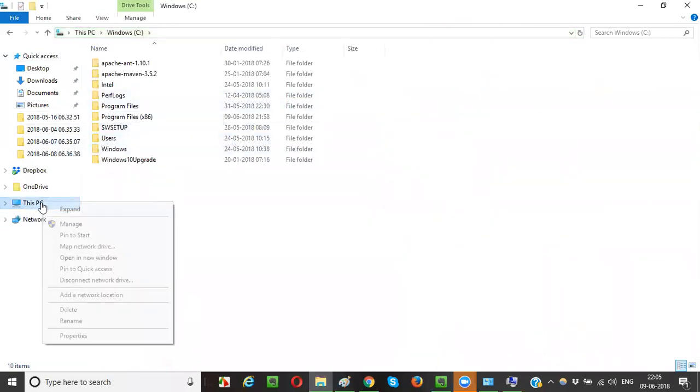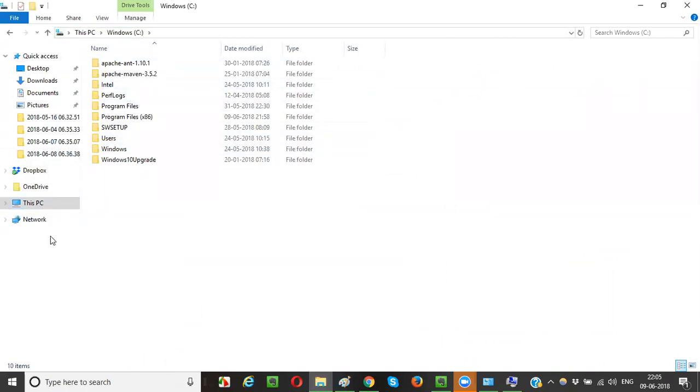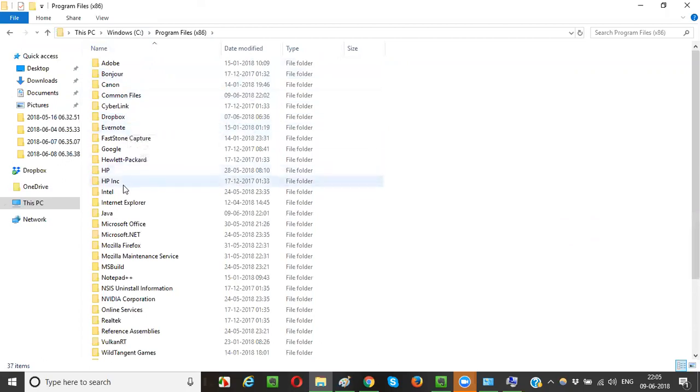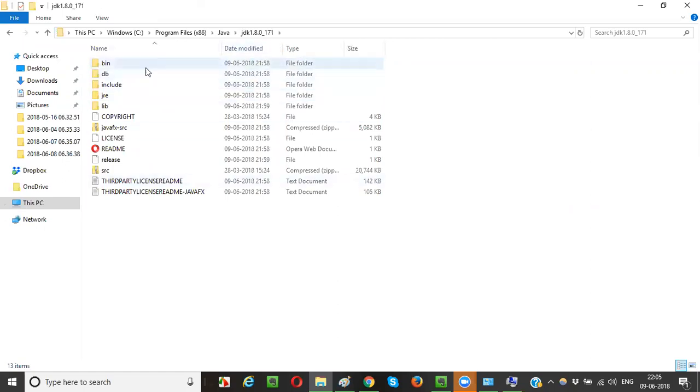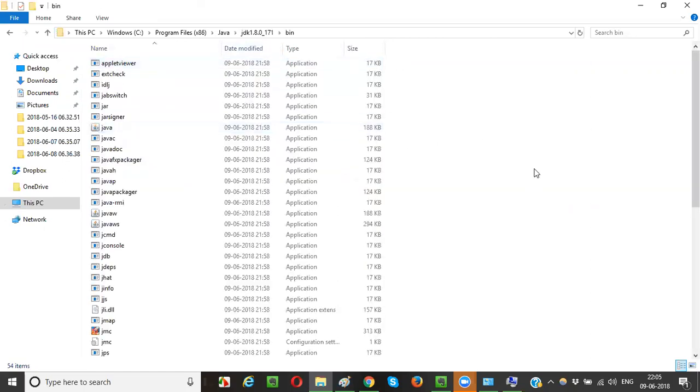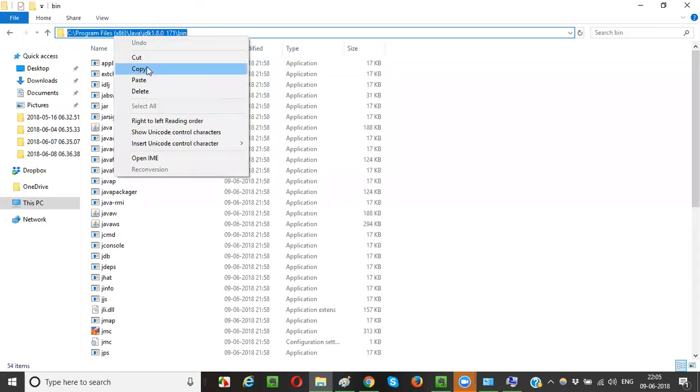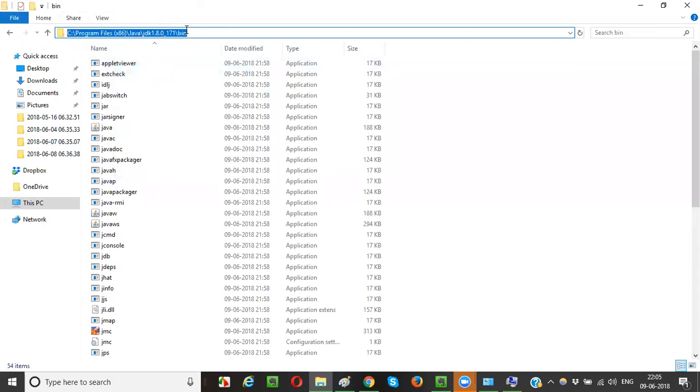Here also you can right click and go to properties, guys. Anything is fine. So in this C drive, program files x86, go to the Java folder, the JDK 1.8.0 folder. Inside that there is a bin folder. Open this bin folder. Now, this complete path up to the bin folder: program files, Java, JDK8 and bin folder. Copy this path. Right click and copy the path up to the bin folder of Java.